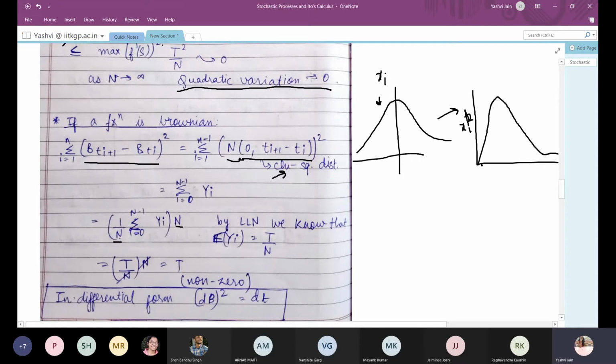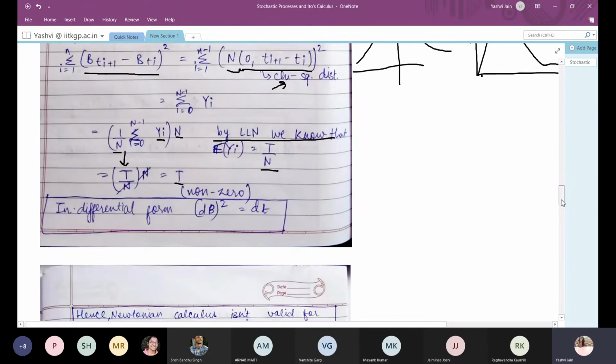Now we know that 1 by n into the sum of all the values of yi is nothing but the expectation of yi, and by the law of large numbers the expectation of a chi-square distribution is t by n. So this whole thing can be written as t by n into n, which gives us t. Thus we see that for a Brownian motion the quadratic variation is non-zero.